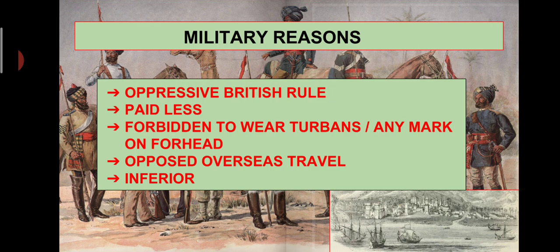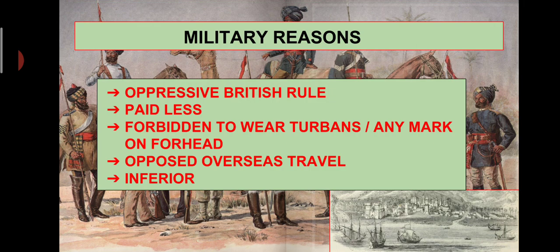According to some religions and traditions, the Indian sepoys did not want to travel overseas. They believed that traveling overseas was a sin, and they would be treated as outcasts. They would not be accepted by the Hindu community if they went overseas. And the British East India Company forced these sepoys to travel by sea.